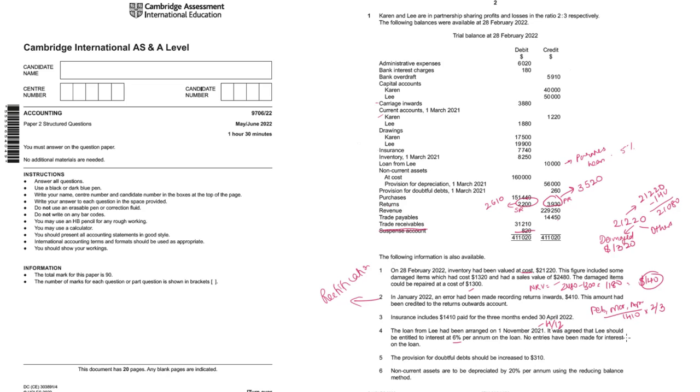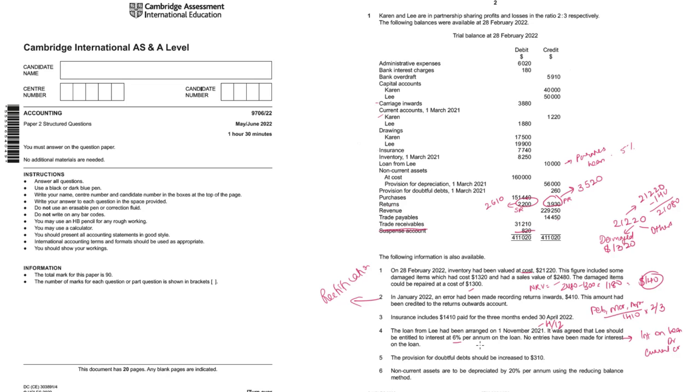No entries had been made. What is the entry for interest on loan? Interest on loan debit and partner's current account, which is Lee's current account, credit. So this interest on loan will go as an expense in the income statement, and on the partner's current account credit side you'll have an entry.